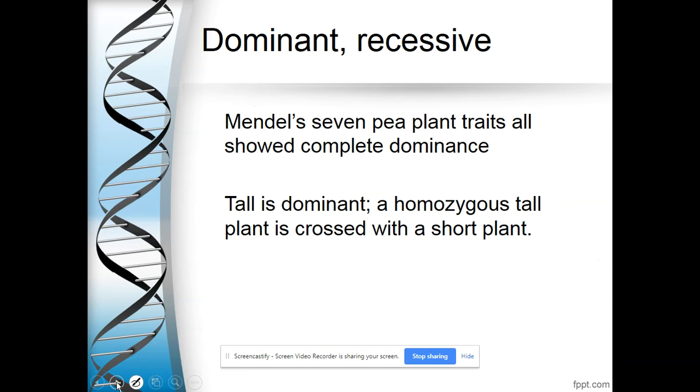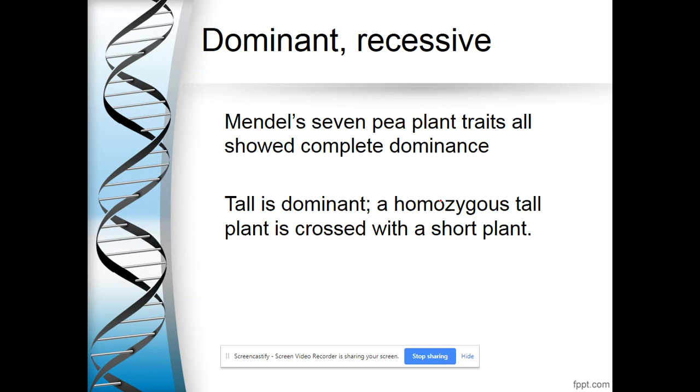So the traits in pea plants that Mendel looked at, that he researched, were interestingly all simple complete dominance, which is pretty uncommon. He probably chose the traits on purpose because they were doing what he expected, as opposed to Morgan later with his linked genes in the Drosophila. So we had that complete dominance, and we can show Punnett squares to predict what the offspring will look like.